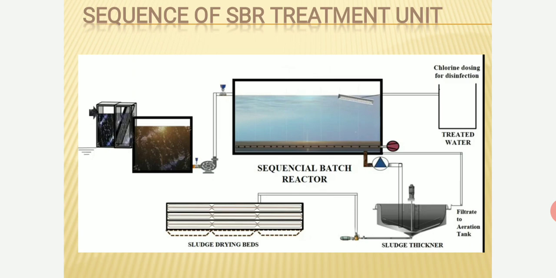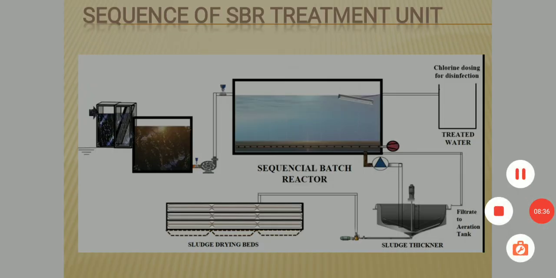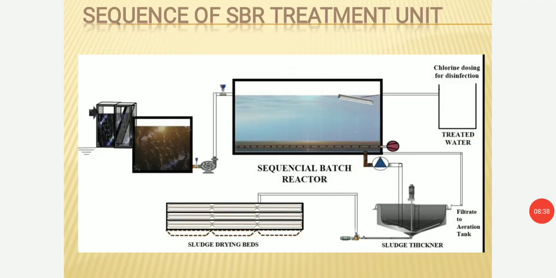There is no secondary sedimentation tank provided here. It means all the functions are performed in a single tank: filling, reaction, settling, decanting. All the processes take place in the same tank. We need not provide separate tanks for this SBR system. It means it takes less space. Area requirement is also less in this case. That's why it is widely used these days.